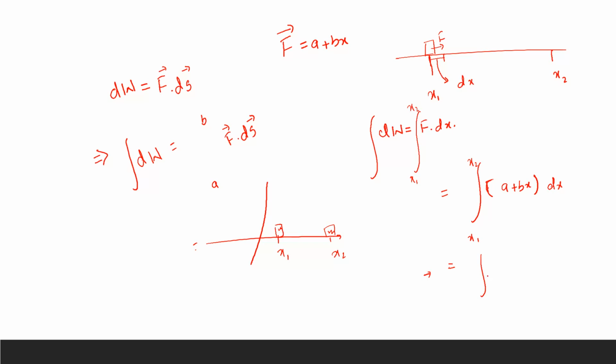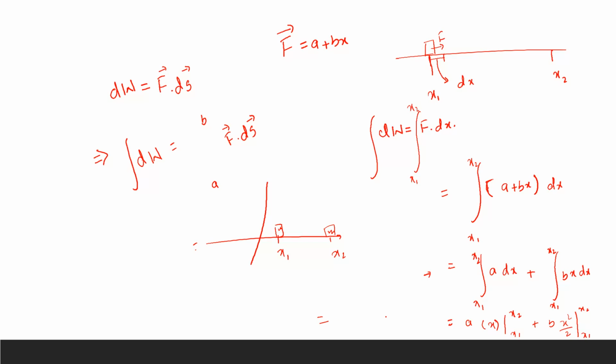Now the integral of a dx from x1 to x2, plus the integral of bx dx from x1 to x2. The integral of a dx is a times x from x1 to x2, and b being constant comes out of the integration, and x dx integrates to x square upon 2, with limits x1 to x2.